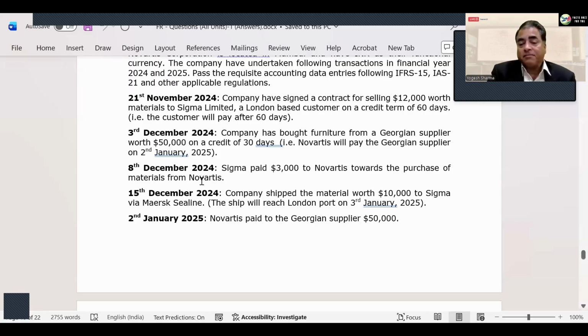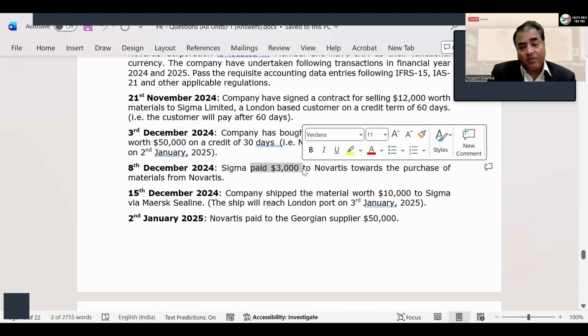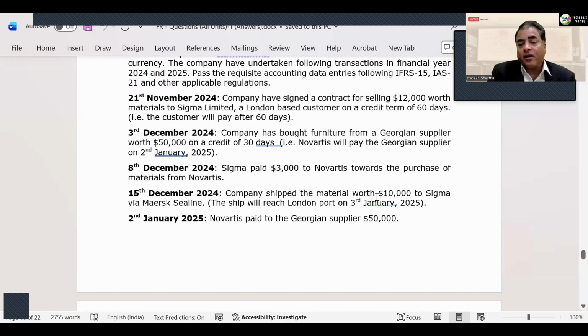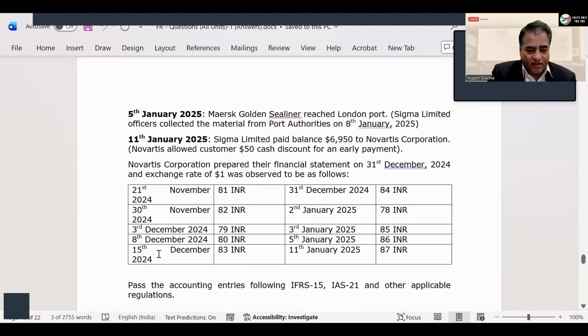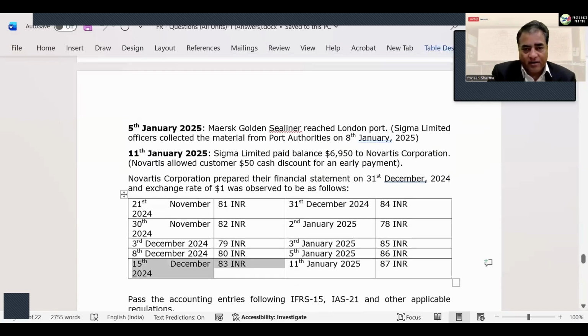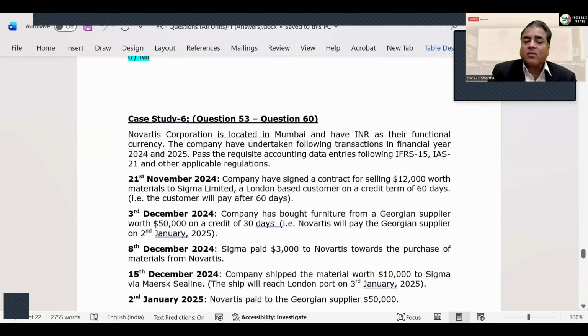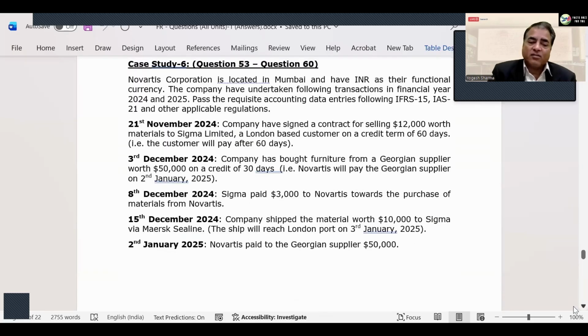And how much amount will you recognize? The initial contract was say for 12,000, customer paid 3,000, nothing matters to us. How much you shipped is only $10,000. So I'll debit $10,000 account receivable and credit sales. That should be my entry. And now what should be the amount? The amount will take the transaction date rate. So 15th of December, whatever my rate is on 15 December, my rate is 83 INR. So $10,000 into 83, that should be my sales on this date.